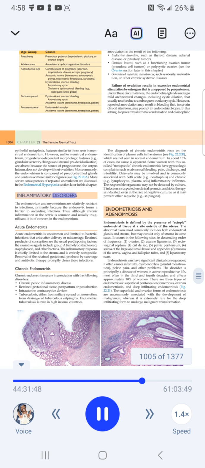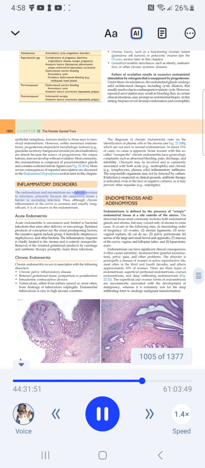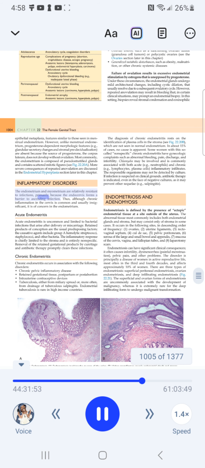Inflammatory disorders. The endometrium and myometrium are relatively resistant to infections, primarily because the endocervix forms a barrier to ascending infection.